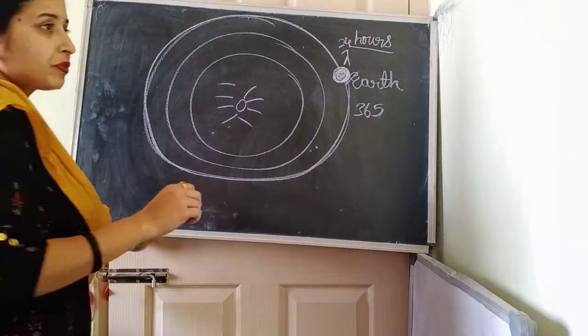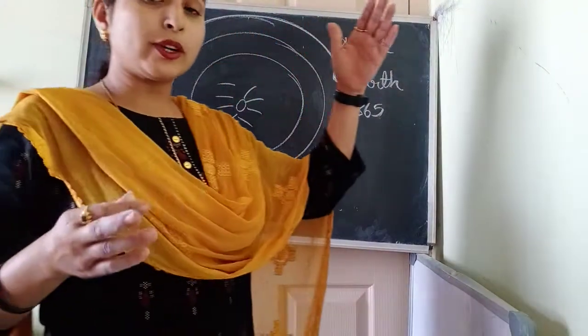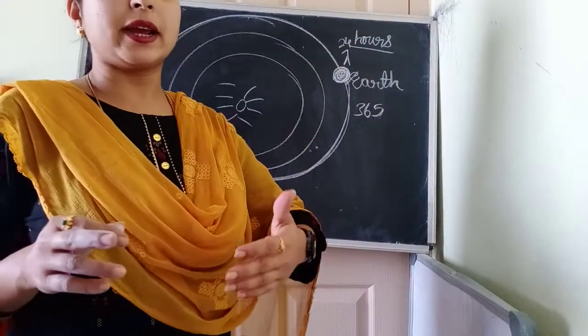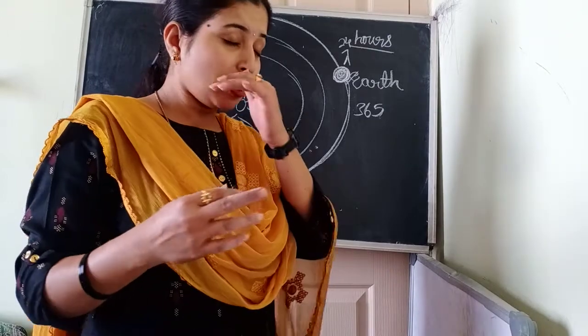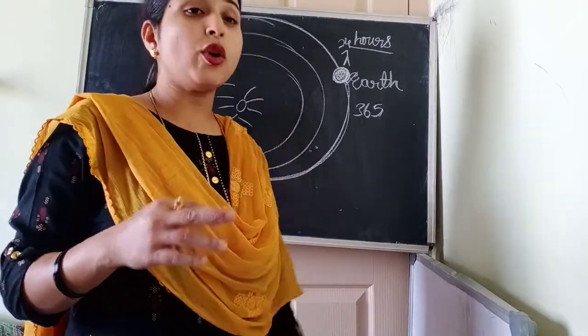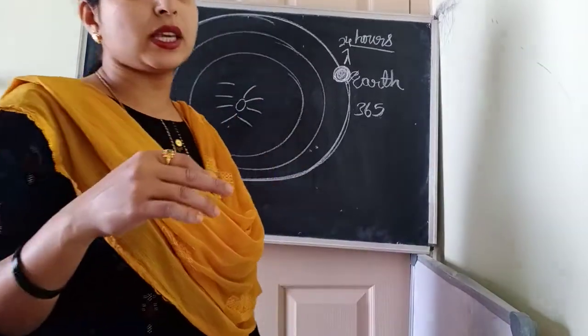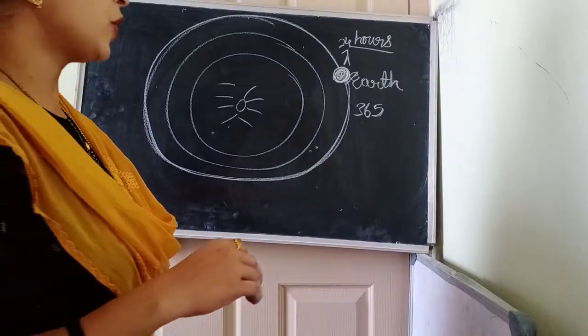One day we can characterize by two types: one is daytime and the other is night time. During the daytime, we can see the sun, clouds and rainbow in the sky. During the night time, we can see the moon and stars in the sky. Understood? Okay.